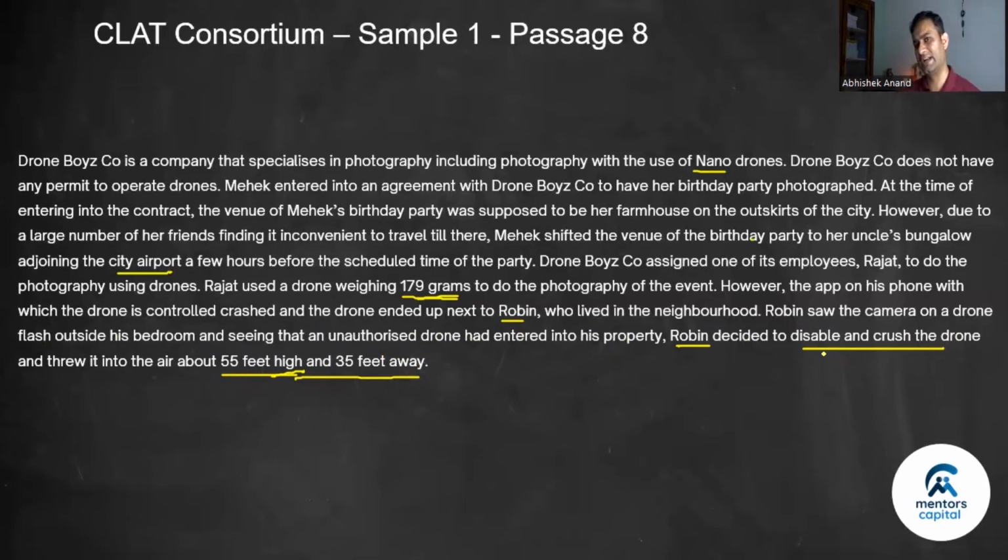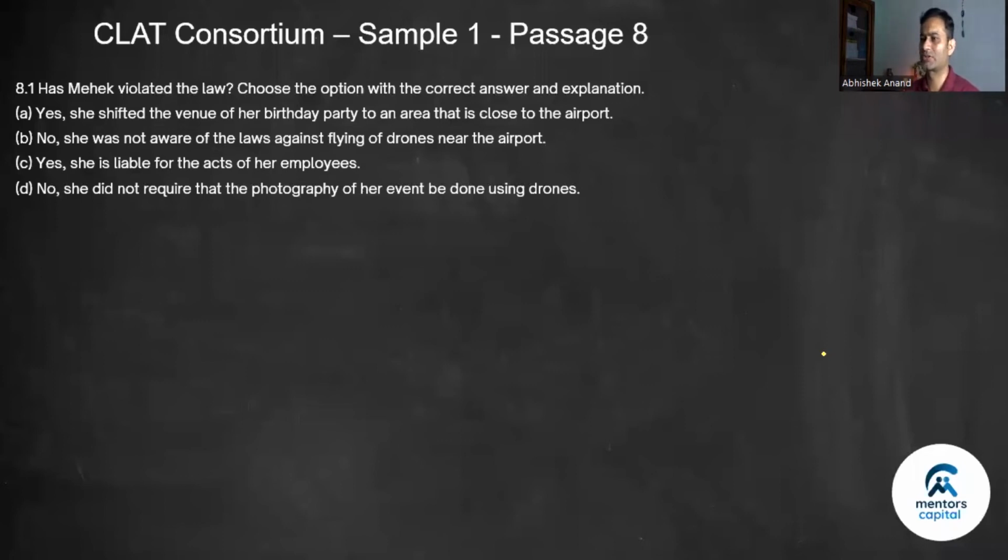Okay, now these are the criteria and the case scenarios given to us. Let's look at the questions now. Has Mahek violated the law? Choose the option with the correct answer and explanation. So the thing is, not great choices, not a great question. The only thing we can figure out is Mahek did not actively use the drone, so she cannot be held liable. This is not relevant.